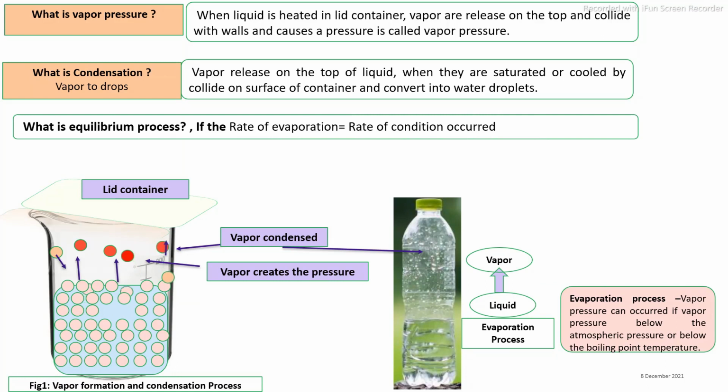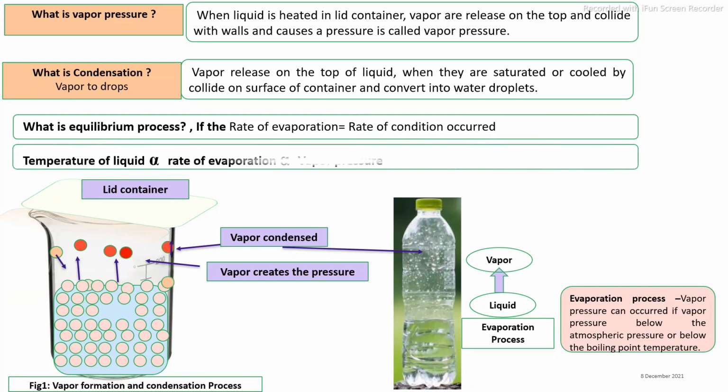During the process, when the rate of evaporation is equal to the rate of condensation, it is called an equilibrium process. In the distillation process, the boiling point is related to the vapor pressure, in which the rate of evaporation or the rate of vapor pressure produced is directly related to the temperature of that liquid. That means the amount of heat added is related to the vapor pressure and the rate of the evaporation process.